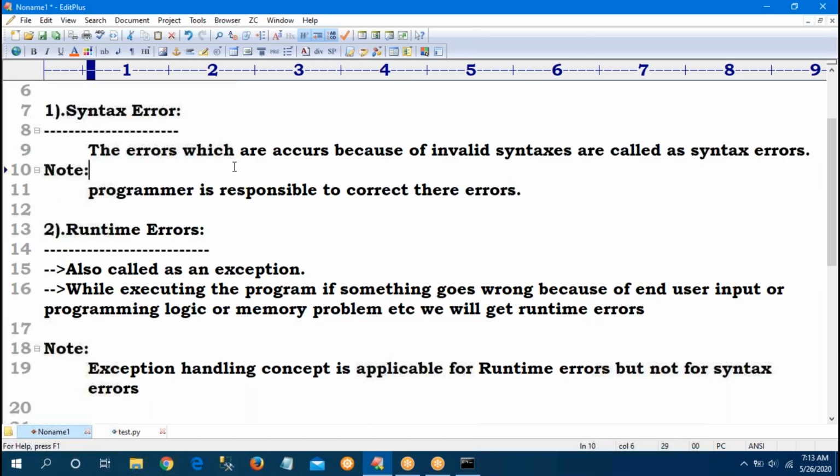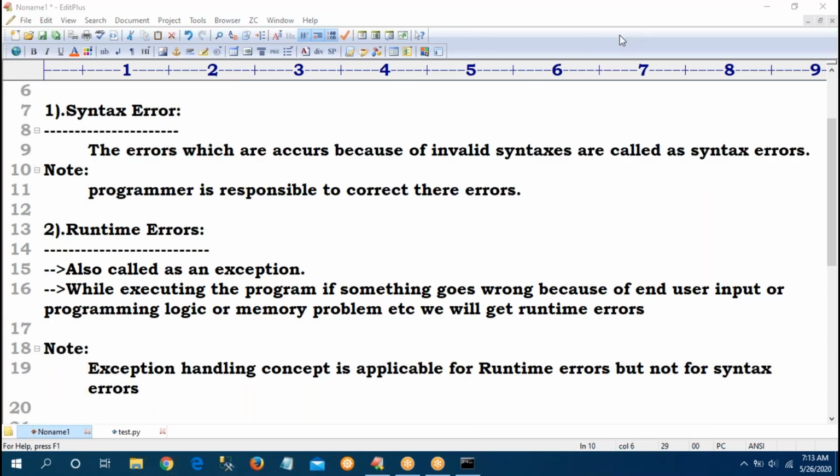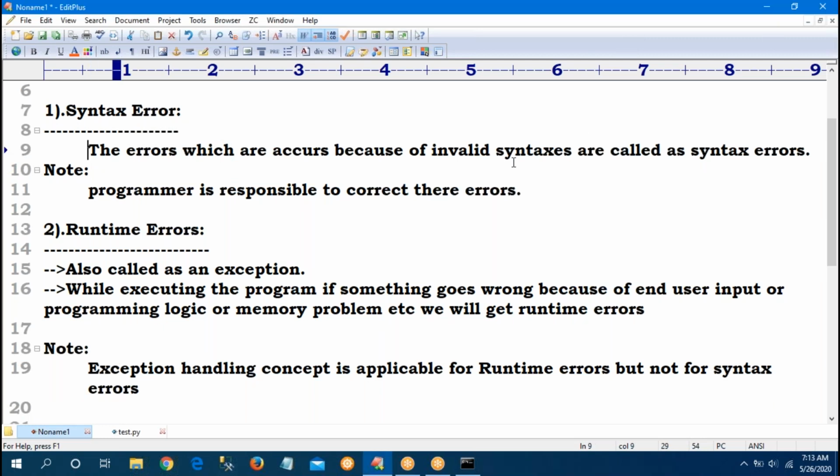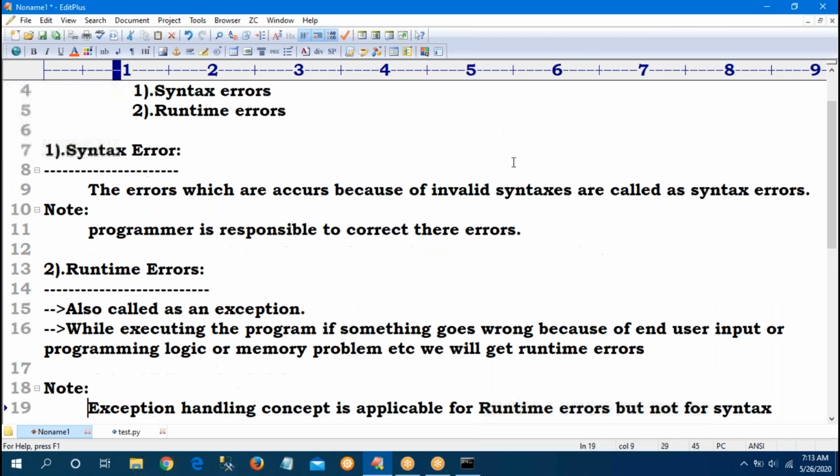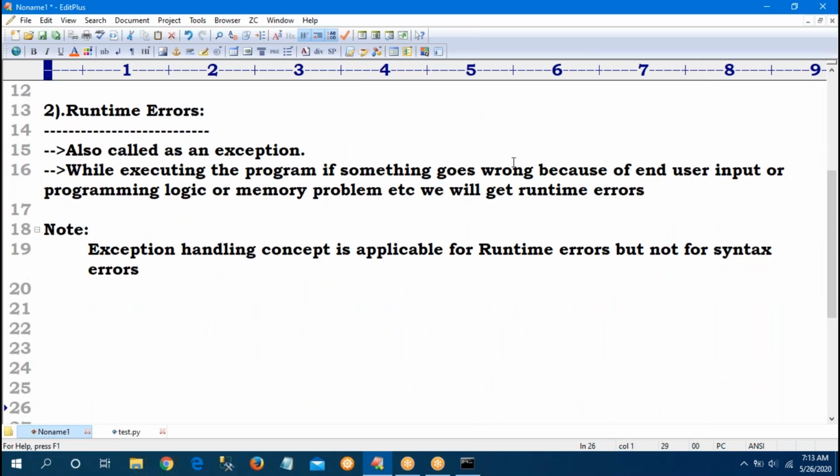In any programming, two kinds of errors are there: syntax errors and runtime errors. Syntax errors are nothing but mistakes the programmer makes, like invalid syntax or parentheses. So the programmer is responsible for resolving those errors.